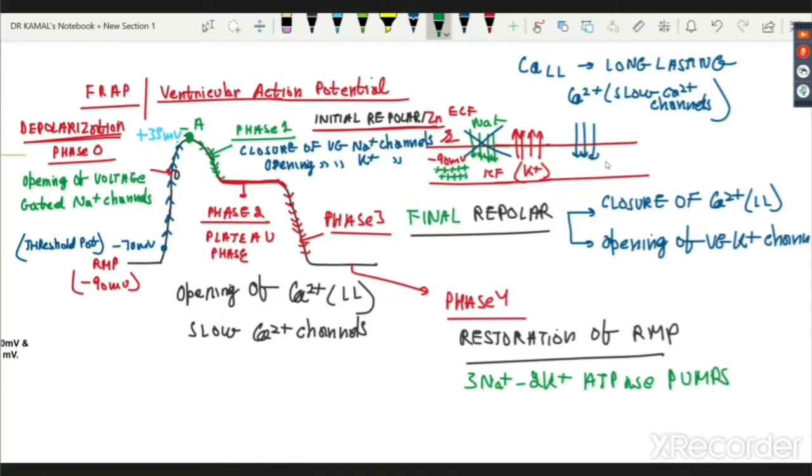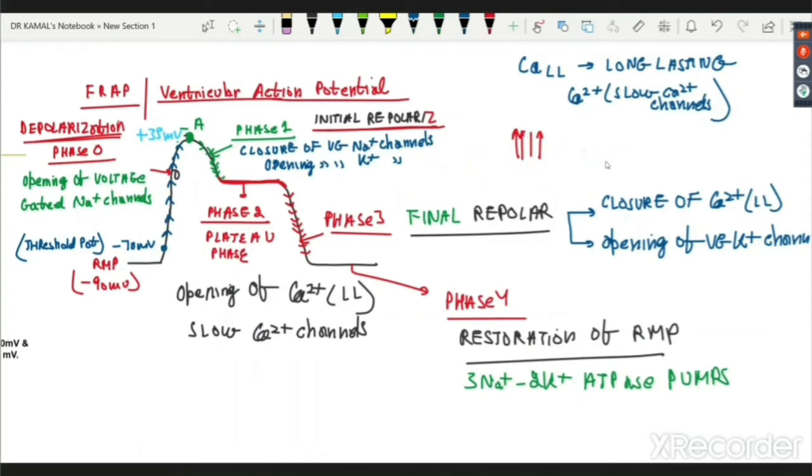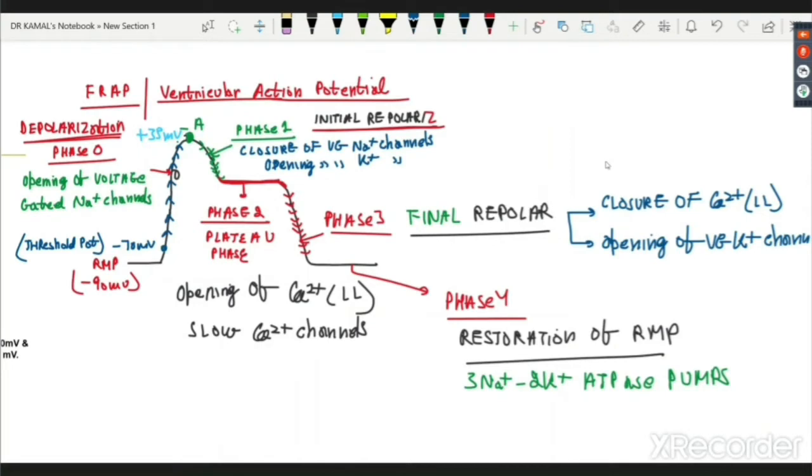Let us revise these phases again, and this time we will add a little bit of latest information which is being given not in your books, but maybe you need to know to have an edge. First, phase 0, depolarization. No confusion in this. That is due to opening of voltage gated sodium channels. Phase 1 is due to the initial repolarization, closure of voltage gated sodium, opening of potassium.